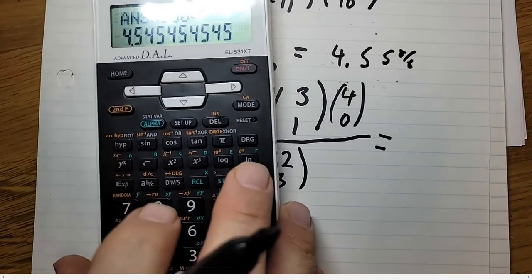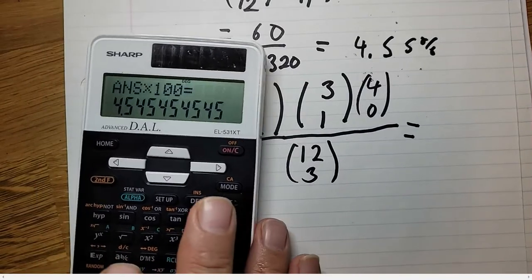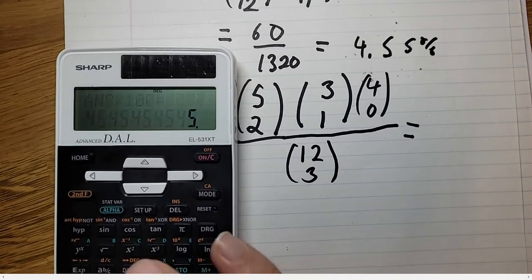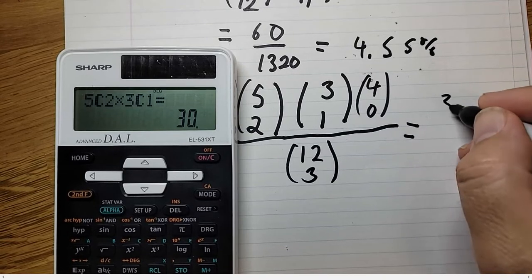So let's do 5 choose 2. Put that on the side. 5 choose 2 times 3 choose 1. The other one doesn't matter, it's 1. So 5 choose 2 and 3 choose 1, you get 30.